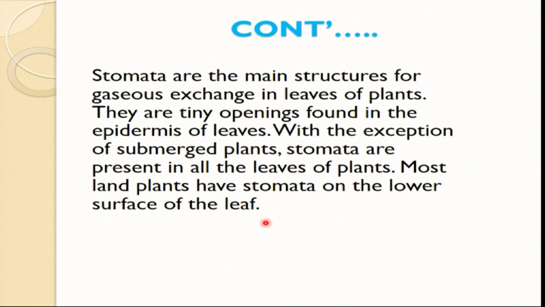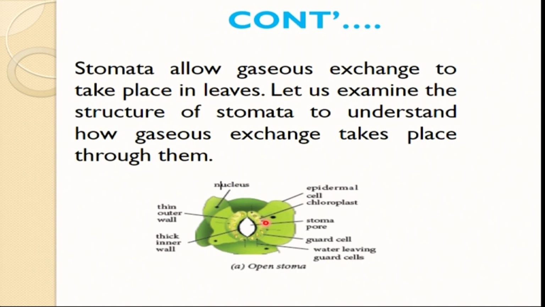Stomata are present in all the leaves of the plant. Most land plants have stomata on the lower surface of the leaves, as I mentioned. In your homestead, where you're staying, most of the plants are land plants, and the stomata are on the lower surface of the leaf. These stomata allow gaseous exchange to take place in the leaves, because most of the time they need carbon dioxide to carry out photosynthesis. So they need to allow carbon dioxide to enter and oxygen to leave the leaf.